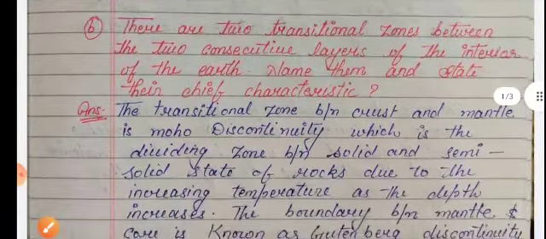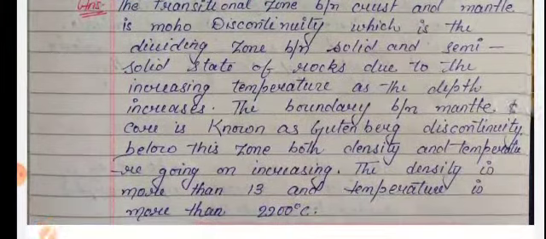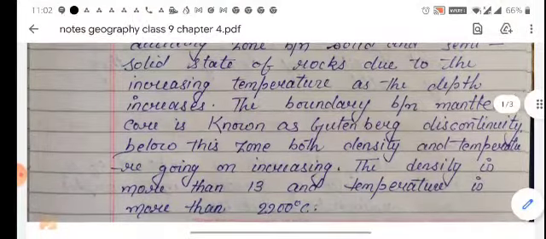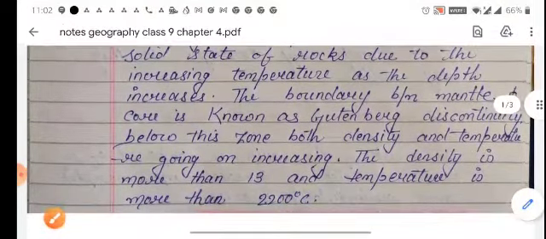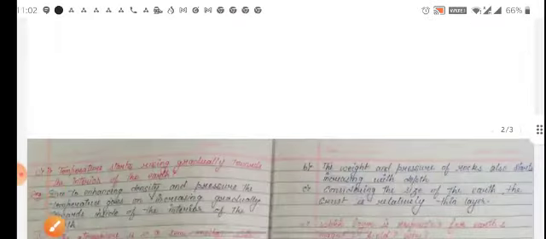Due to the increasing temperature as the depth increases, the boundary between mantle and core is known as the Gutenberg discontinuity. Below this zone, both density and temperature keep increasing. The density is more than 13 and the temperature is more than 2200 degrees Celsius.